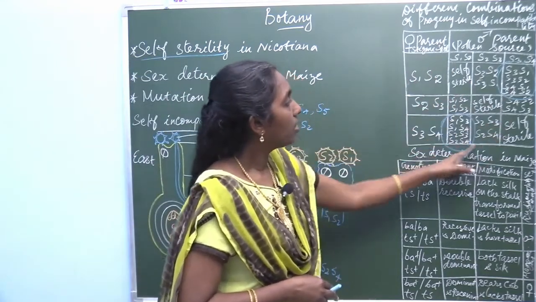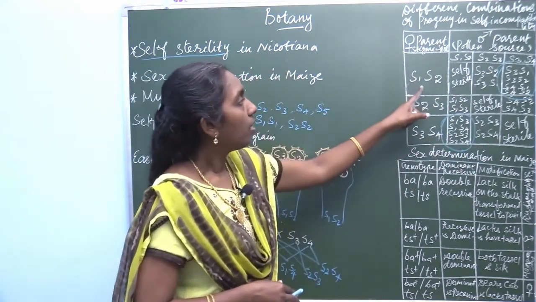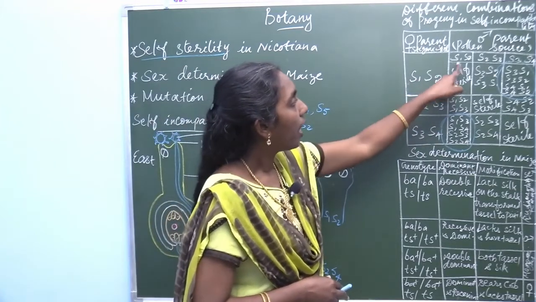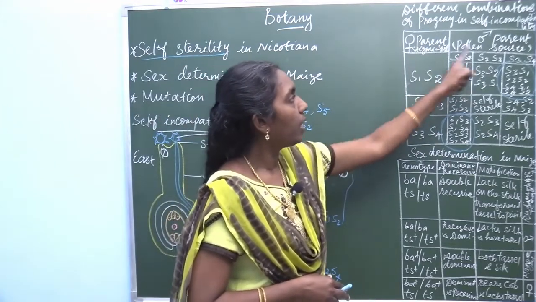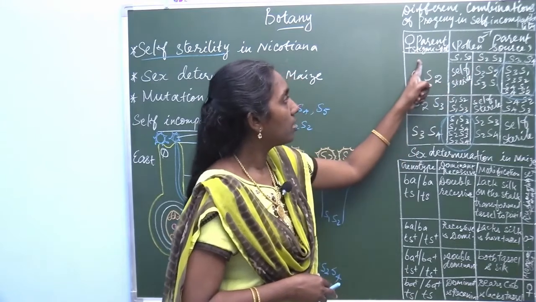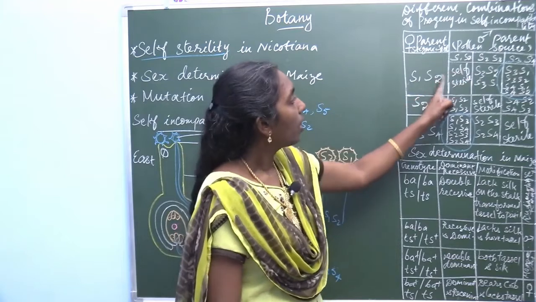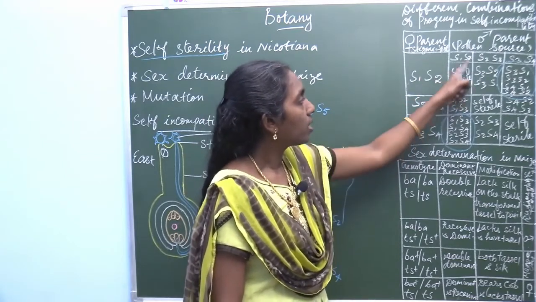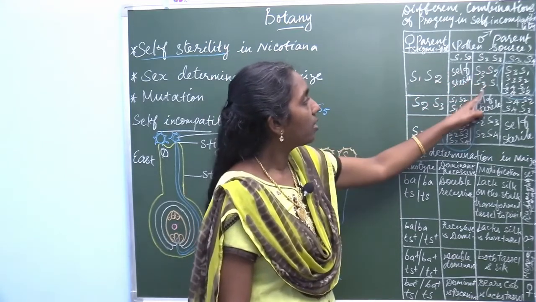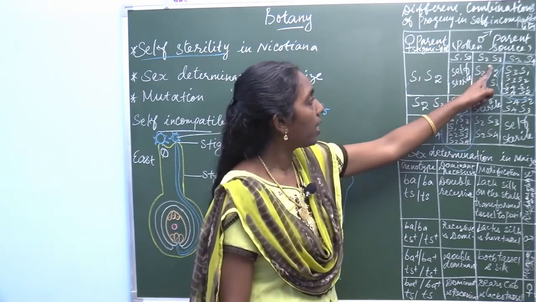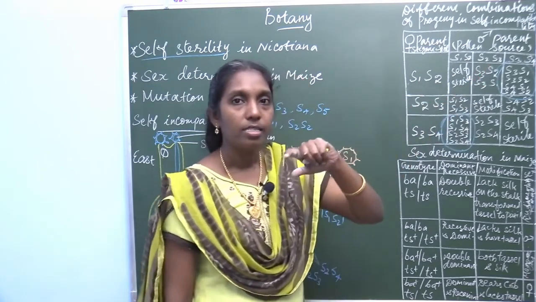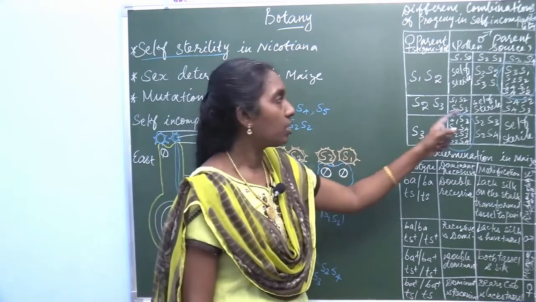So once again you look at this tablet column. Here S1, S2 and S1, S2, female and male, this is the stigma spot, this is the pollen source. So it produces S1, S2 self-sterile, and here S1, S2 is sterile, so it is not mentioned here.